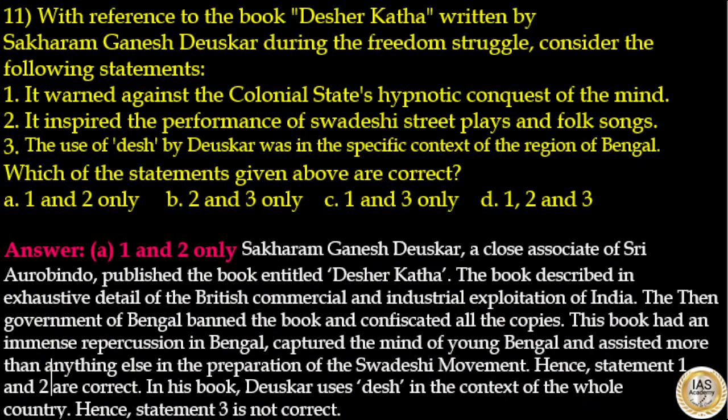Sakharam Ganesh Deuskar, a close associate of Sri Aurobindo, published the book entitled Desher Katha. The book described in exhaustive detail the British commercial and industrial exploitation of India. The then government of Bengal banned the book and confiscated all the copies. This book had an immense repercussion in Bengal, captured the mind of young Bengal and assisted more than anything else in the preparation of the Swadeshi movement. Hence, statements 1 and 2 are correct. In this book, Deuskar uses Desh in the context of the whole country. Hence, statement 3 is not correct. So, here the answer to this question is option A, statements 1 and 2 are correct.